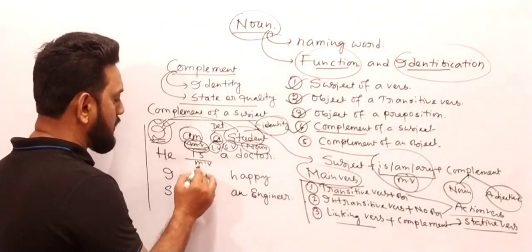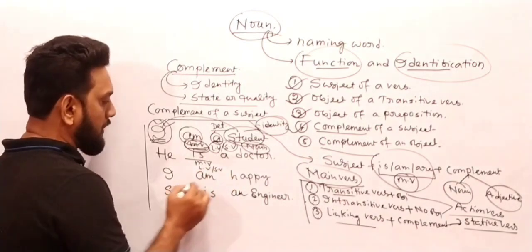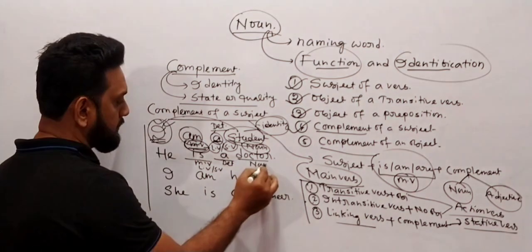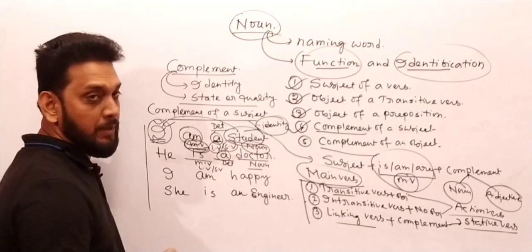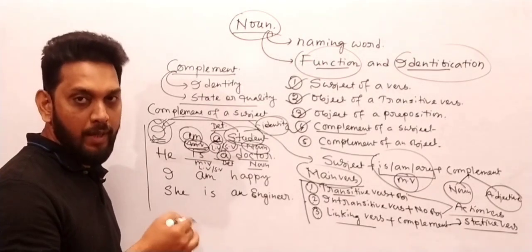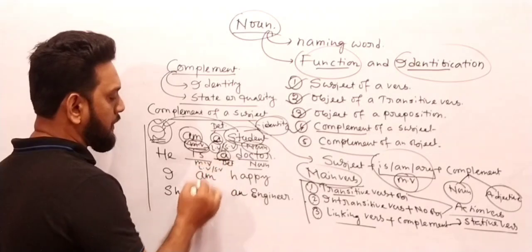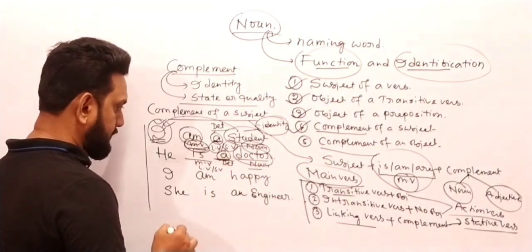Is the main verb, also you can say the linking verb, also you can say the stative verb. Got it? Now "a" is a determiner over here, and "doctor" is a noun. Always remember, before a noun we must use a determiner. So the determiner is already used over here. Yes or no? And "doctor" is a noun.